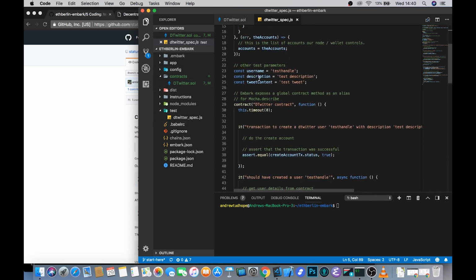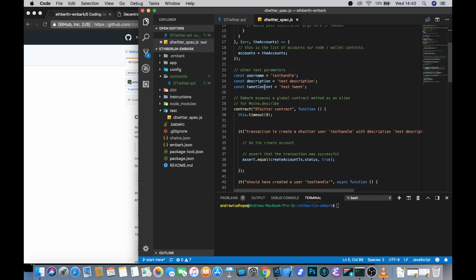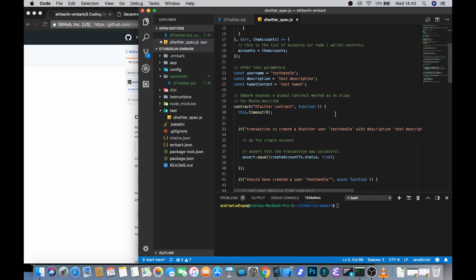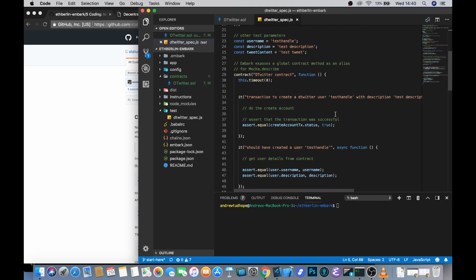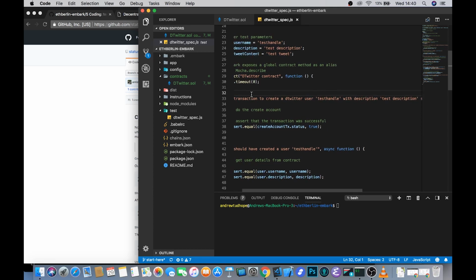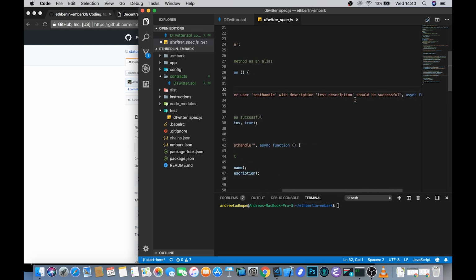We then set up some test parameters for usernames, descriptions, and tweet content, which are fairly unimaginative there. And then we get into actually testing the contract. So if you've ever written tests in Mocha or Pi, this kind of stuff should be fairly familiar to you. Basically, what we do is we declare our contracts, and then we do these describe blocks, and we need to describe what it should do. So in this first test, we're going to send a transaction to create a Twitter user with test handle as the username, description, and that transaction should be successful.